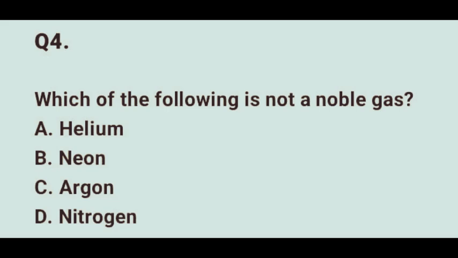Nitrogen, however, belongs to group 15, not group 18. Its electronic configuration is 1s2, 2s2, and 2p3, meaning it has 5 valence electrons and it is not inert. Nitrogen readily reacts to form compounds such as ammonia and nitric acid. Therefore, the correct answer is nitrogen, since it is not a noble gas. Don't forget, noble gases are elements that belong to group 18. Nitrogen does not belong there, so it is not a noble gas.